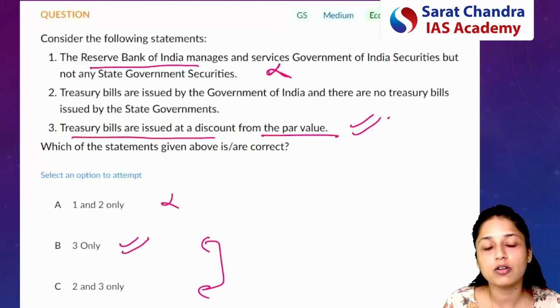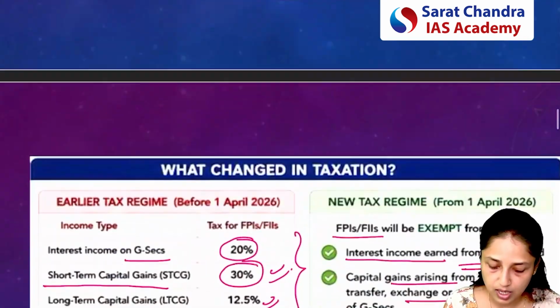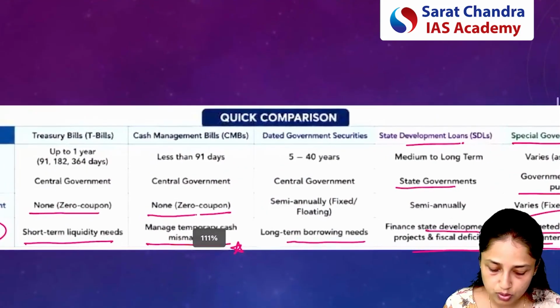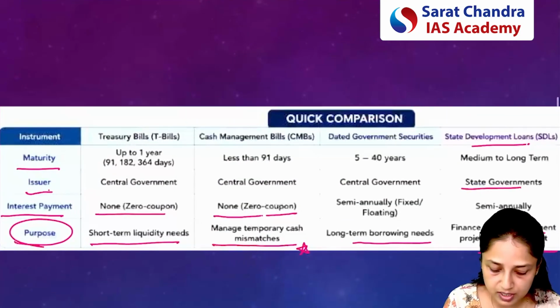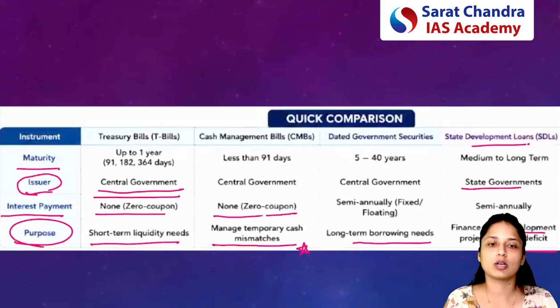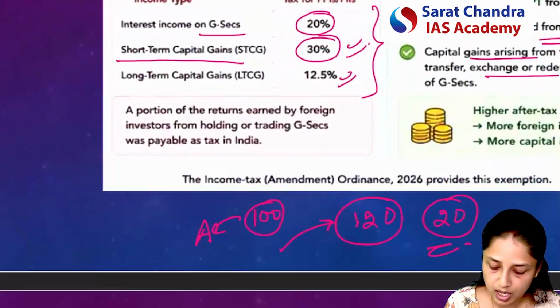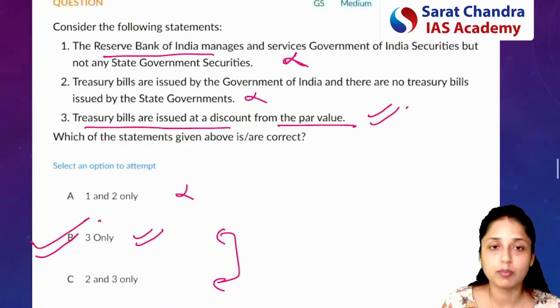And if we talk about which entity issues the T-bills, this also we discussed just now. So who is the issuer of T-bills? The issuer of T-bills is the central government. So this statement will be wrong. So basically your answer will be B.